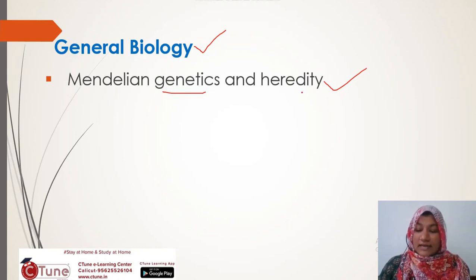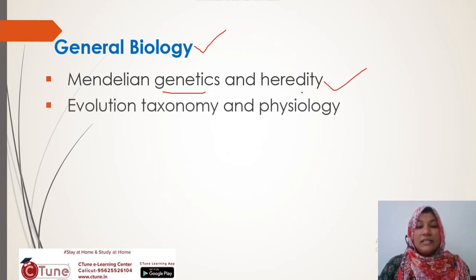All this is studied under Mendelian genetics and heredity. Next is evolution, taxonomy and physiology. Under evolution and taxonomy, one should study monophyletic, paraphyletic, phenetic taxonomy, phylogenetic taxonomy, etc.